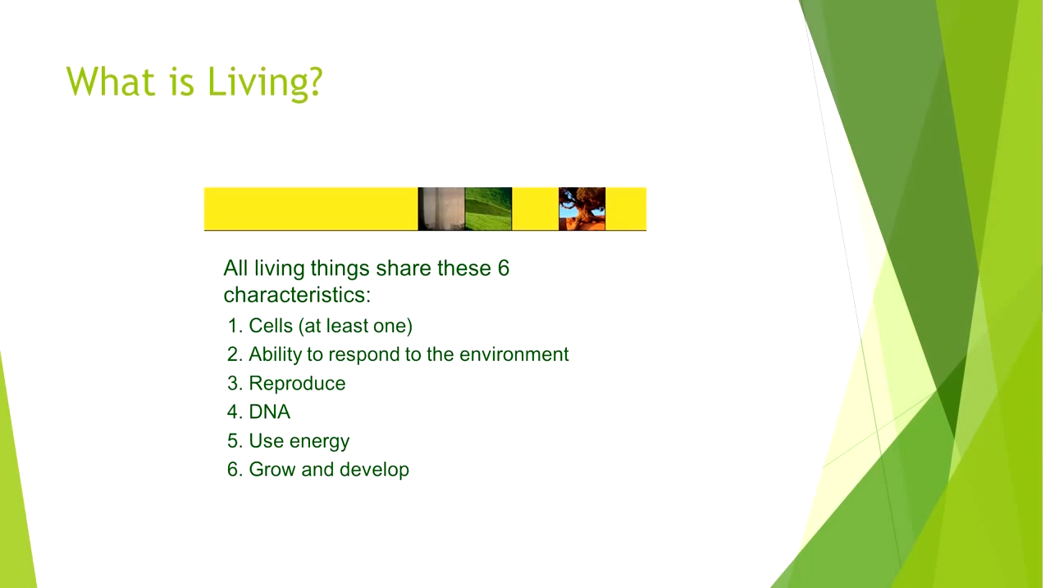As you know, all living organisms perceive certain stimuli and respond to the environment. Another feature is the ability to reproduce. All of them have the basic genetic material, DNA, and they utilize energy for their growth. And of course, they are growing and developing. So these are the 6 characteristics which make an organism living.